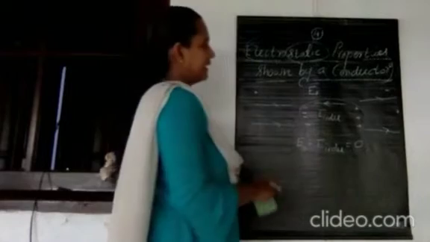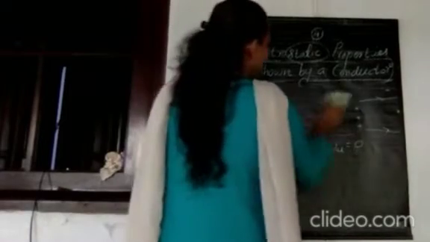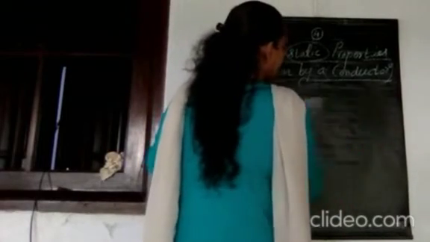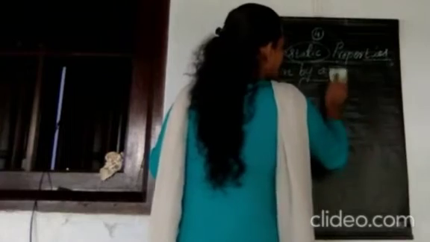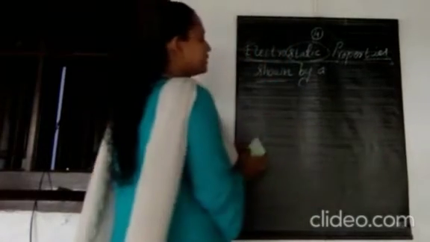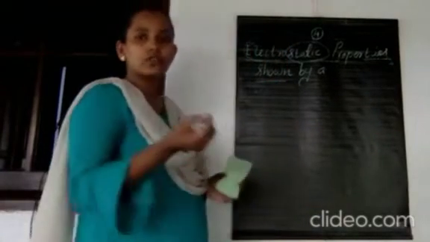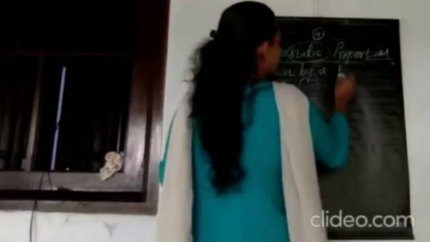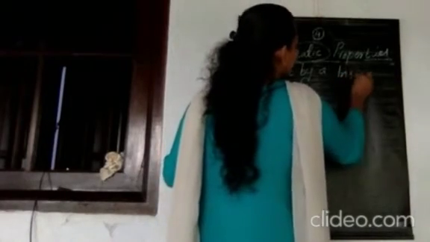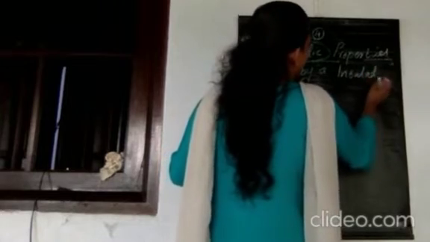Okay, and then all materials are not conductors. We know that there are some materials which are not conductors, meaning there is no presence of free electrons. The electrons are bound, and such types of materials are known as insulators.